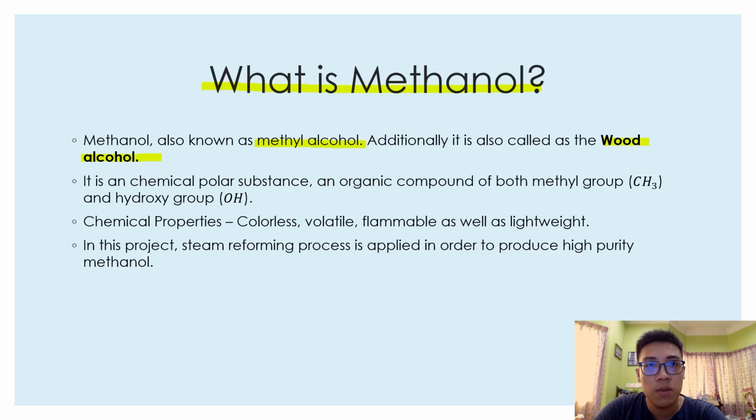What kind of chemical is methanol? It is a chemical polar substance, an organic compound consisting of a methyl group CH3 and also a hydroxy group. This gives us the chemical formula CH3OH. It has multiple chemical properties such as being colorless, volatile, flammable, as well as lightweight.